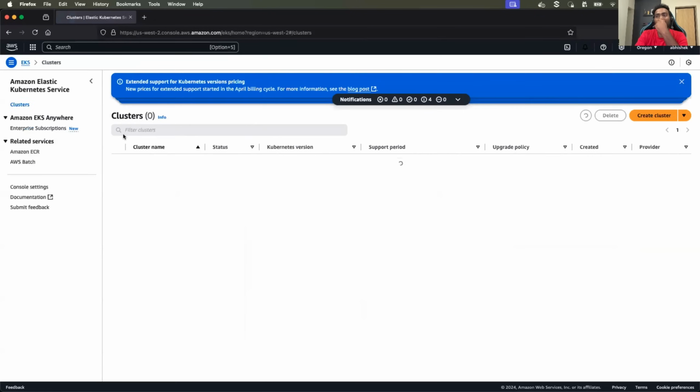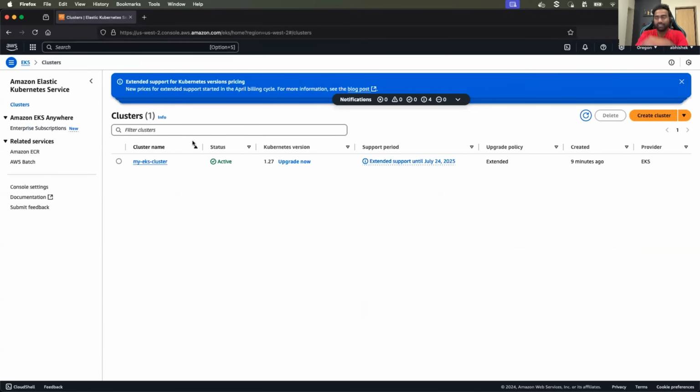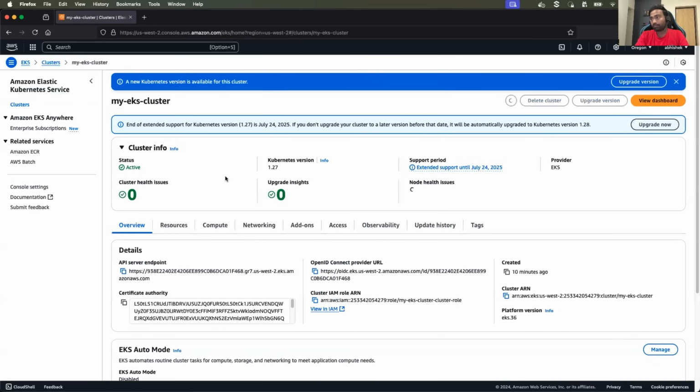Okay. So when I move to EKS, it used a very old version of Kubernetes, but that's okay. Probably I can just tell it that the new version of Kubernetes is 1.30. It might create or it might not create because of some configuration issues. But for Kubernetes 1.27, the cluster is created.